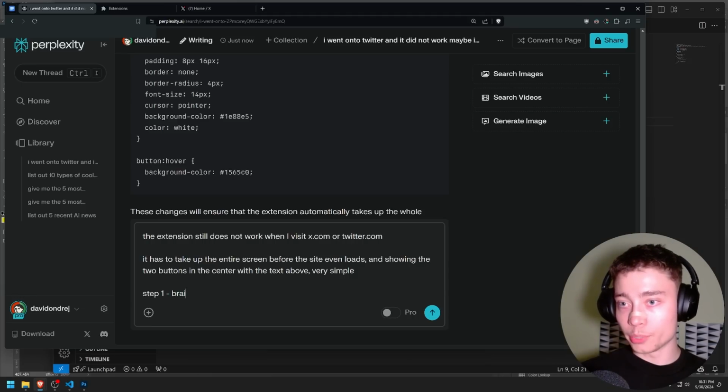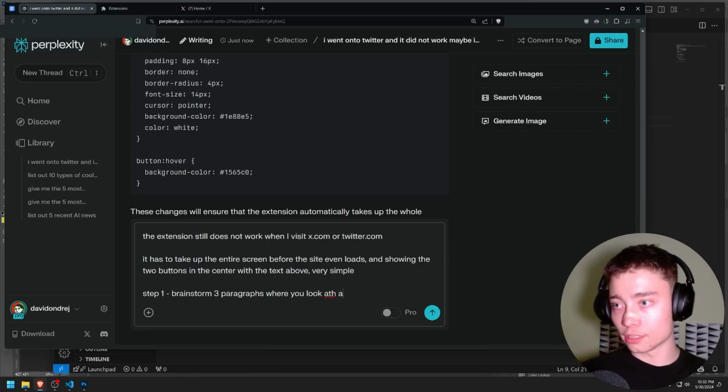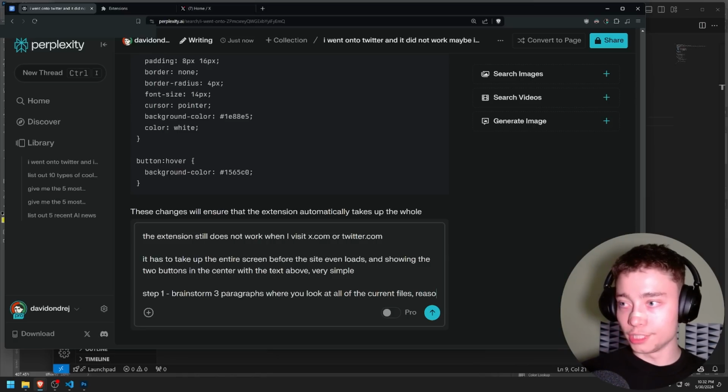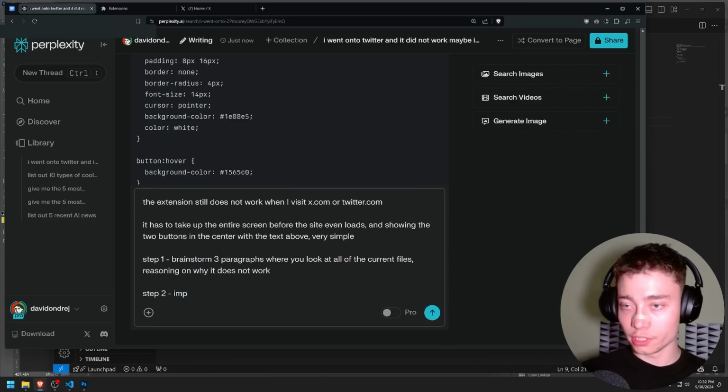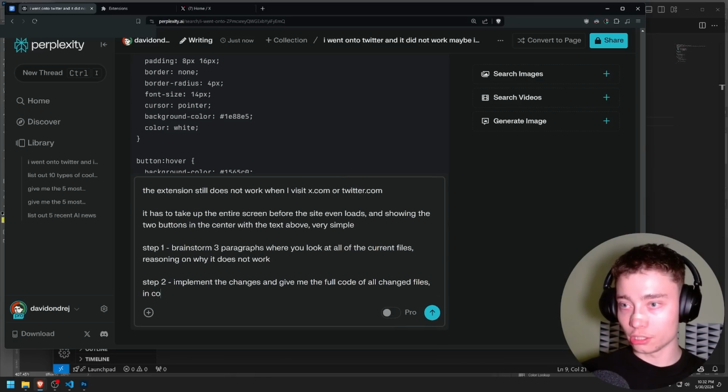Step 1, brainstorm 3 paragraphs where you look at all of the current files, reasoning on why it does not work. Step 2, implement the changes and give me the full code of all changed files in code blocks.